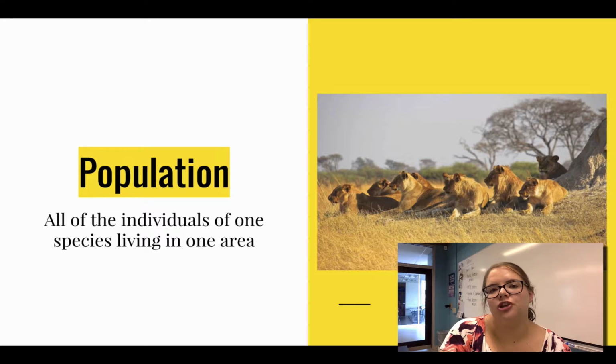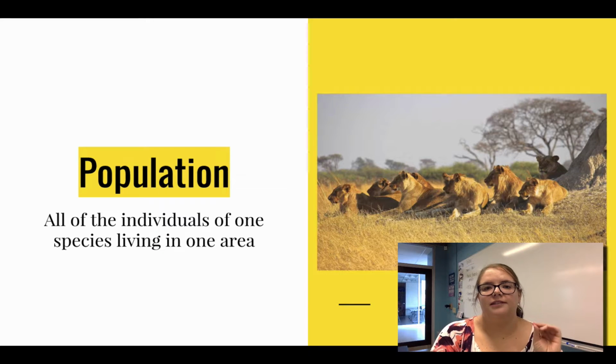The population would be all the individuals of one species living in one area. So now you're looking at a certain area of that desert. All the lions within that area would be your population. So again, they have to be the same species, all lions, but they also have to live in the same area. So a lion in Africa is not in the same population as a lion in the Columbus Zoo. Totally different populations because they're in different areas. But again, a population, they have to be the same species, one area.